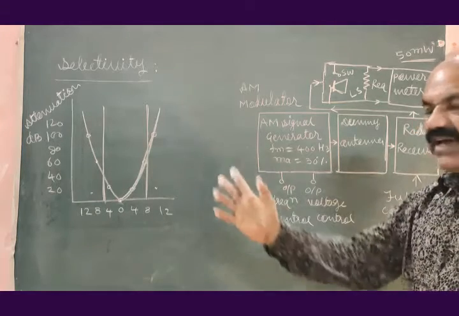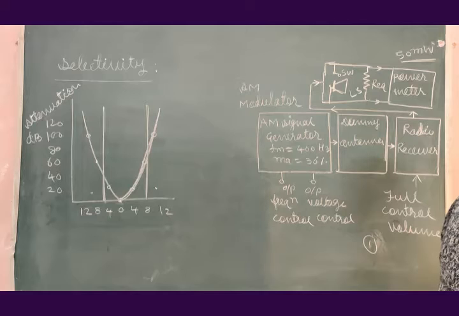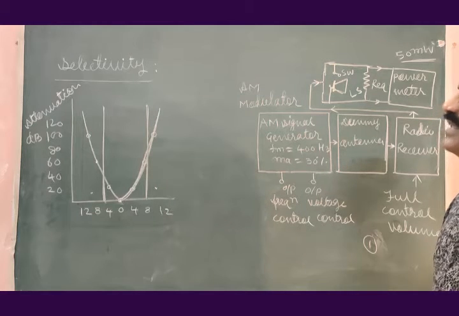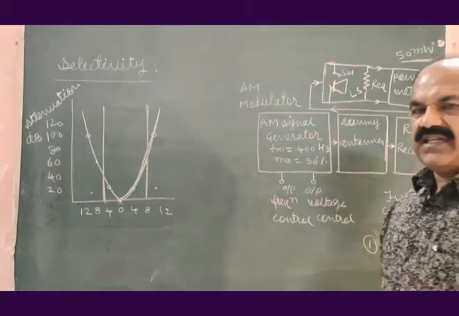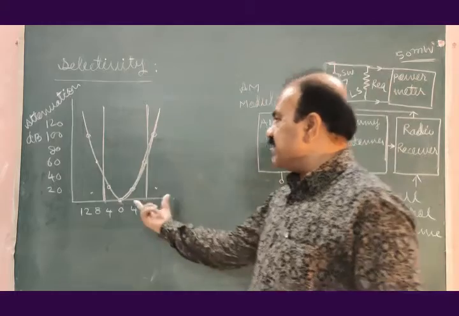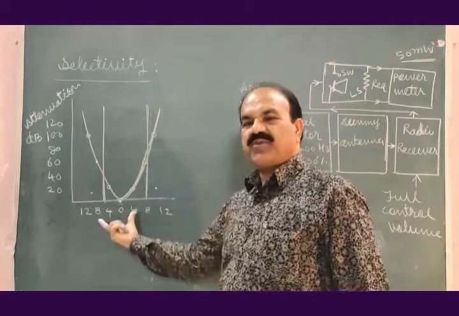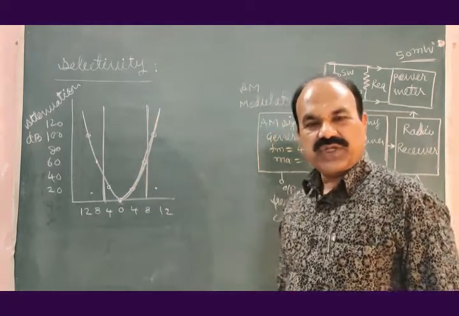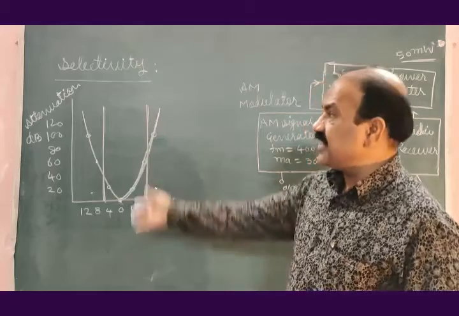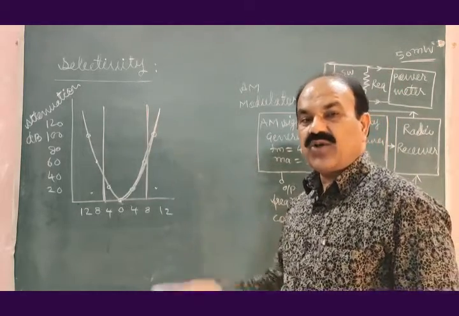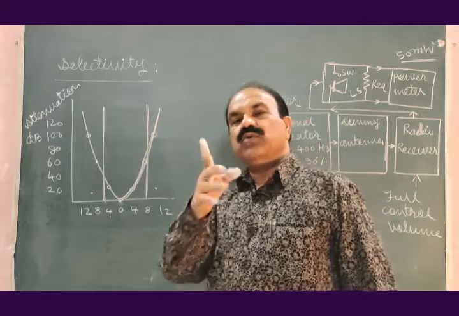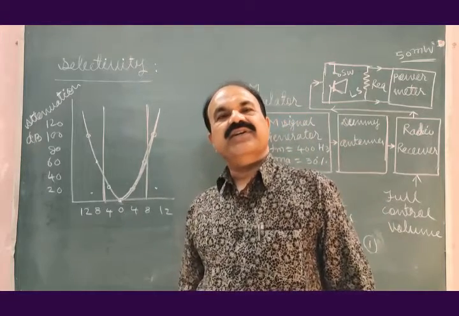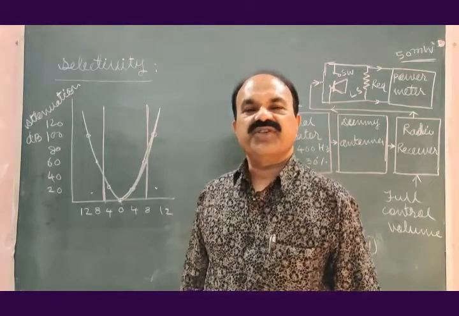This way, keeping this power 50 milliwatt constant, we can know the attenuation for varying carrier frequency, and we can find the type of selectivity the radio receiver has. If the radio receiver has this type of narrow frequency response, it has very good frequency selectivity. It allows only one radio station to deliver the audio information.